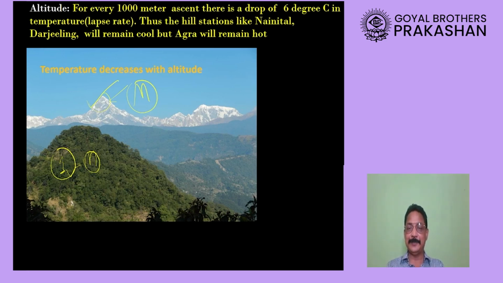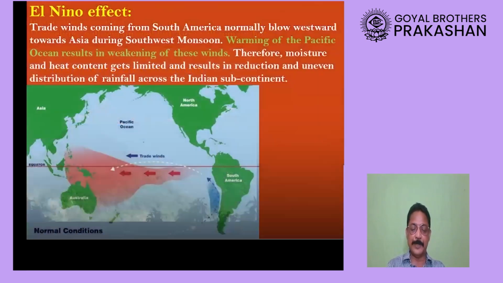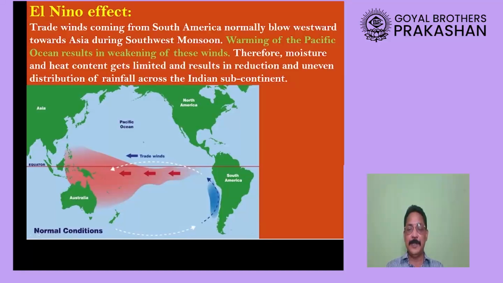You are right. That is why places like Ooty, Shimla, Darjeeling, which are located at high altitude, will have lower temperature. On the contrary, places which are at lower altitude will experience high temperature. Now, let us look at the next factor called El Nino.